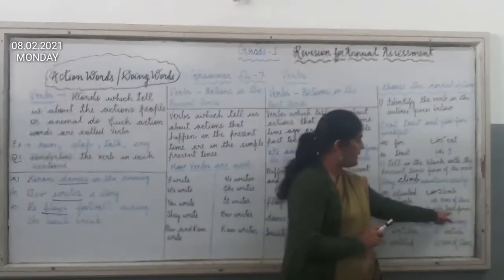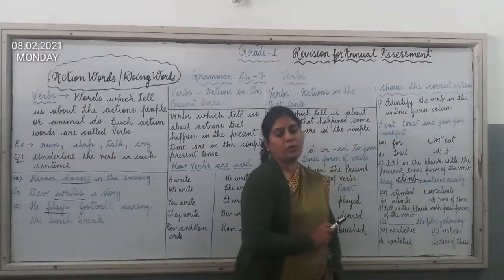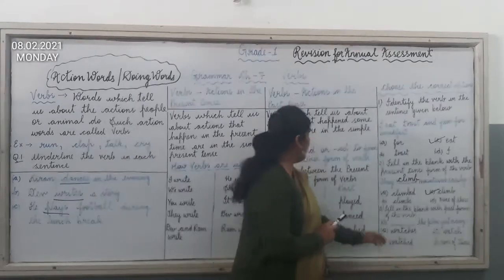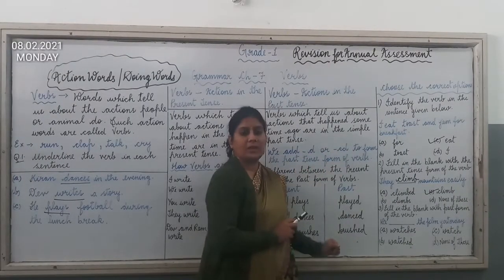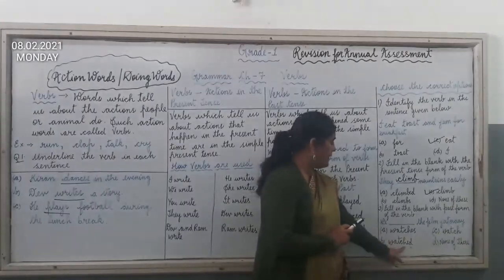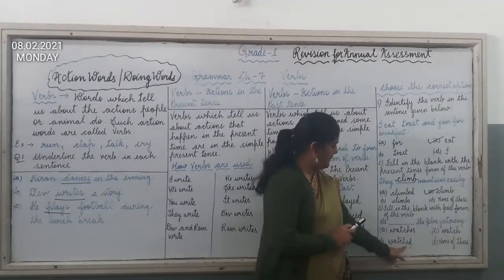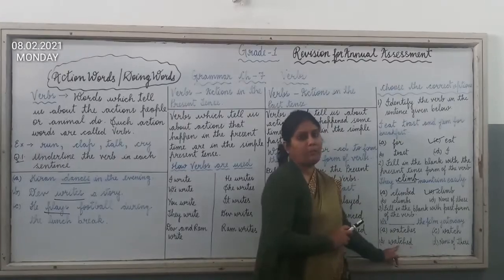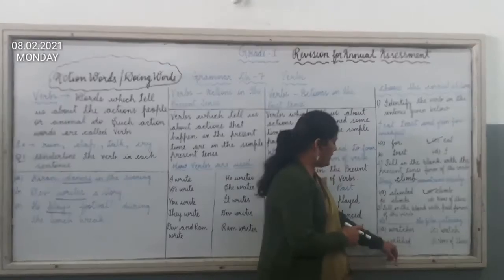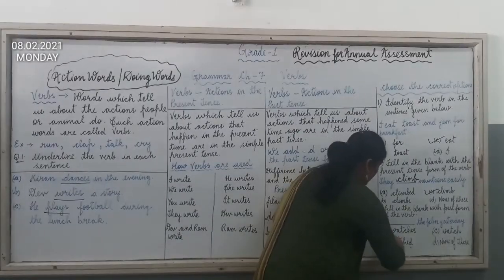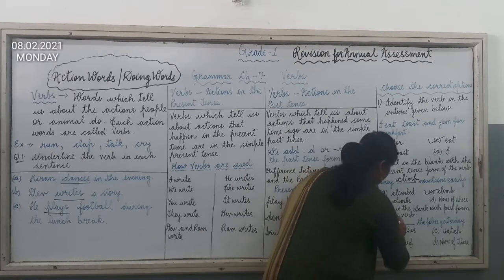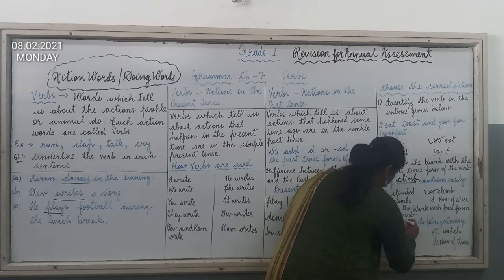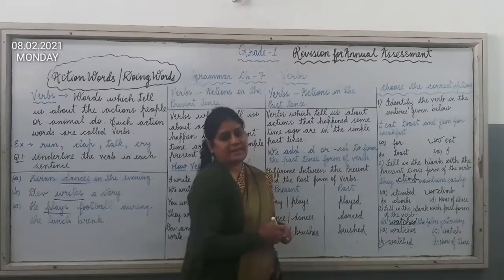Here in the question you have to use the past form, and in the past form we add d or ed to form the past tense of the verb. Here you can see we have added ed to the verb watch. So option B is the correct answer. You have to take option B and write it in the blank, that is watched. We watched the film yesterday.